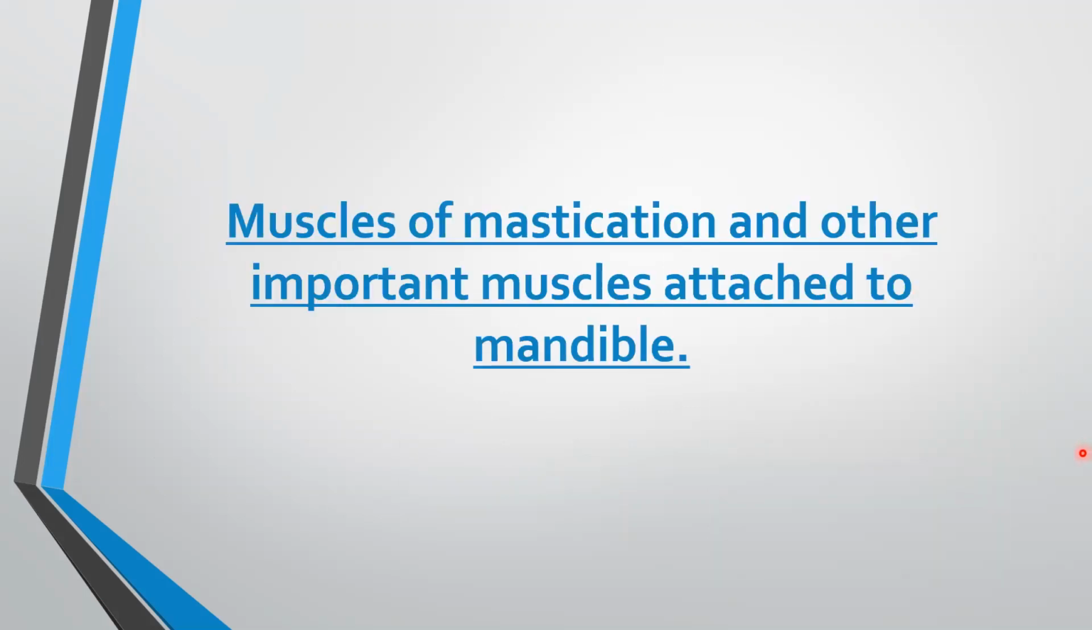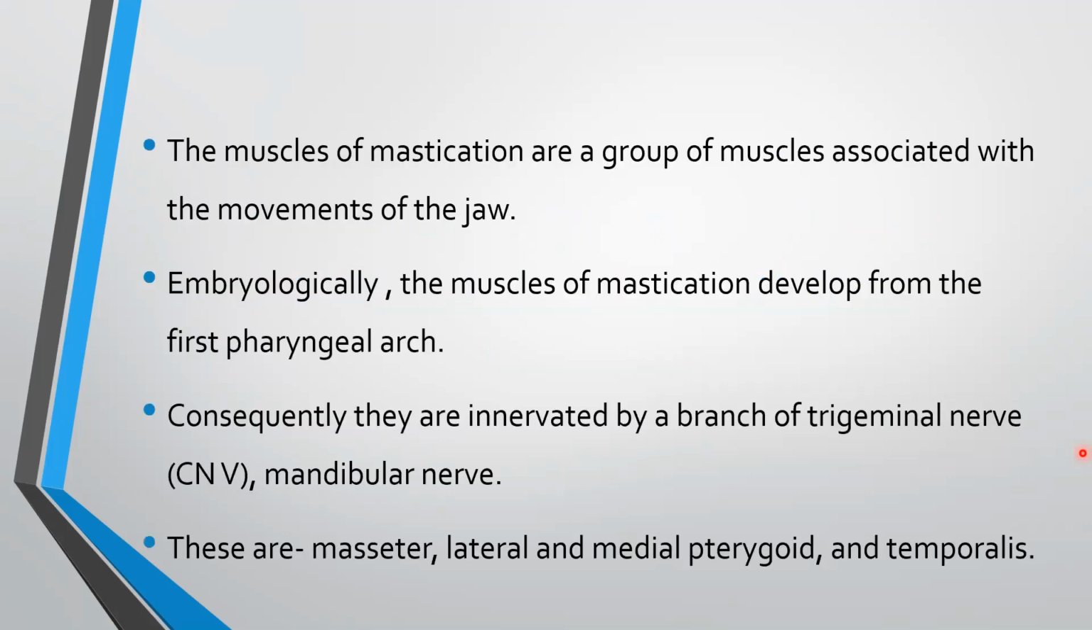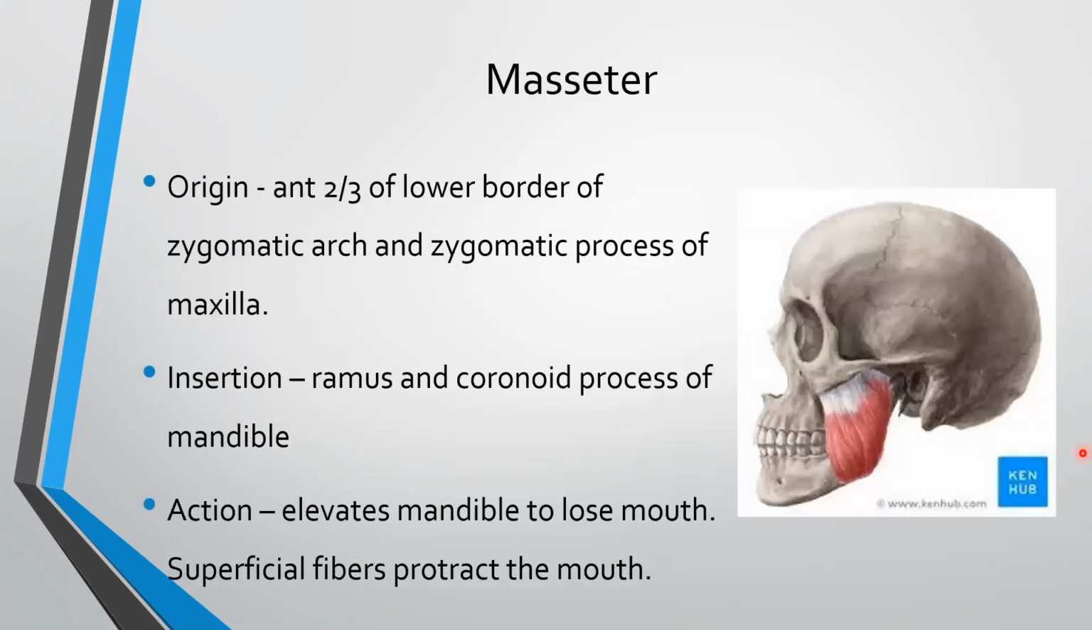Now coming to the muscles of mastication and other important muscles that are attached to the mandible. The muscles of mastication are a group of muscles associated with the movements of the jaw. Embryologically, the muscles of mastication develop from the first pharyngeal arch. Consequently, they are innervated by a branch of trigeminal nerve, that is mandibular nerve. These are masseter, lateral and medial pterygoid, and temporalis.